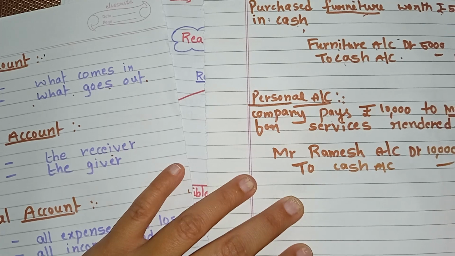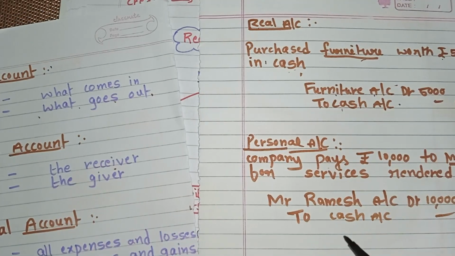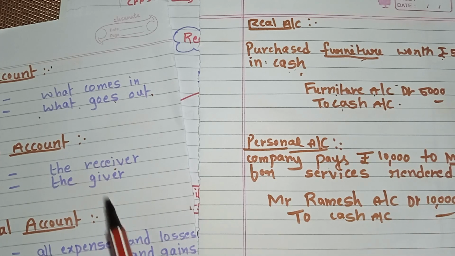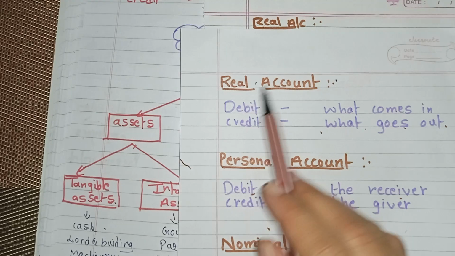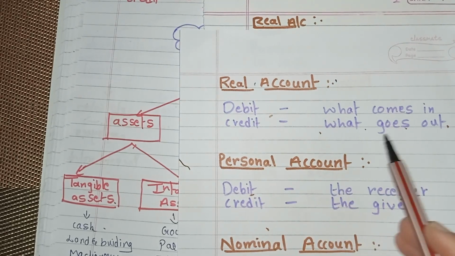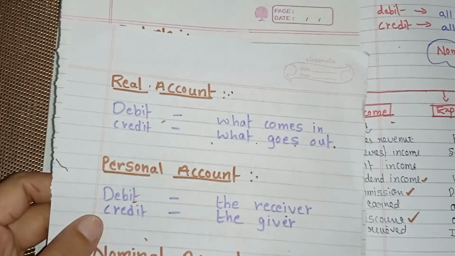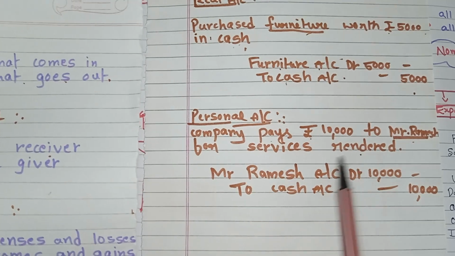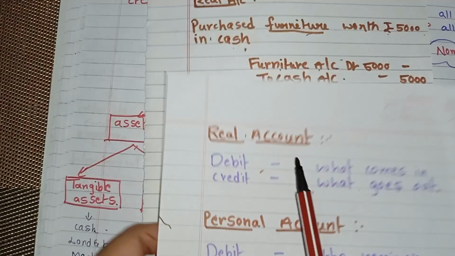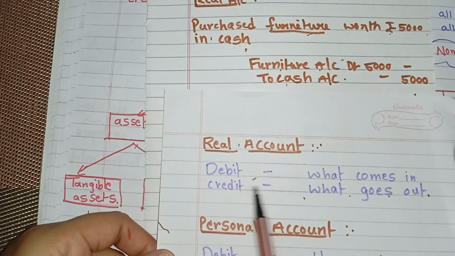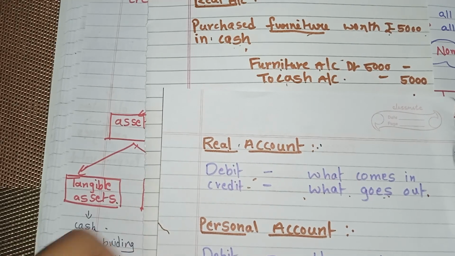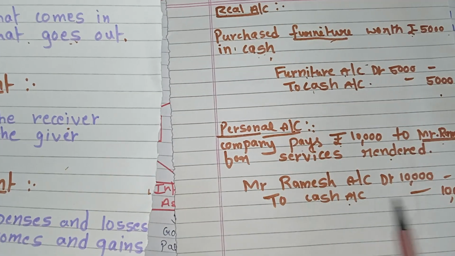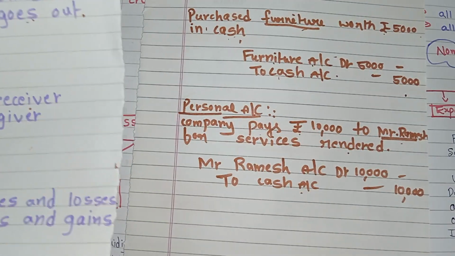So in this transaction, personal account will come and real account will also come. The rule of personal account is debit the receiver and credit the giver, and real account, debit what comes in and credit what goes out. Debit the receiver means here Mr. Ramesh receives the payment of rupees 10,000 in cash for services rendered, and credit real account. Credit what goes out? The company is paying cash, meaning cash goes out, to cash account, that is rupees 10,000.